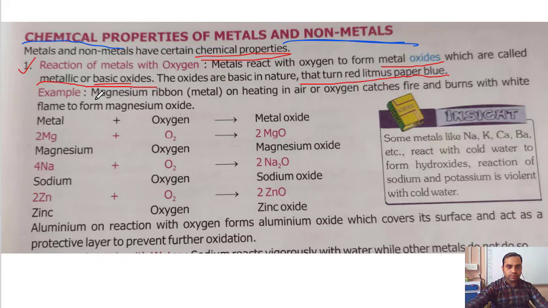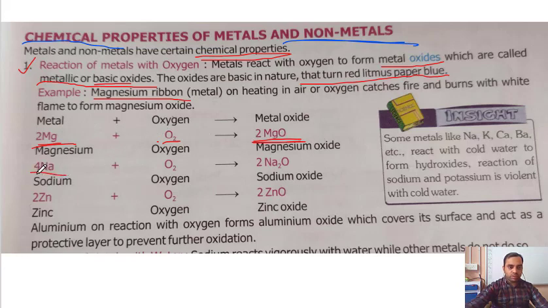What are the examples of it? Magnesium ribbon on heating in air or oxygen catches fire and burns with a white flame to form magnesium oxide. Now see, some examples are given. This is magnesium. When you burn magnesium in air, it will react with oxygen present in the air and form magnesium oxide.